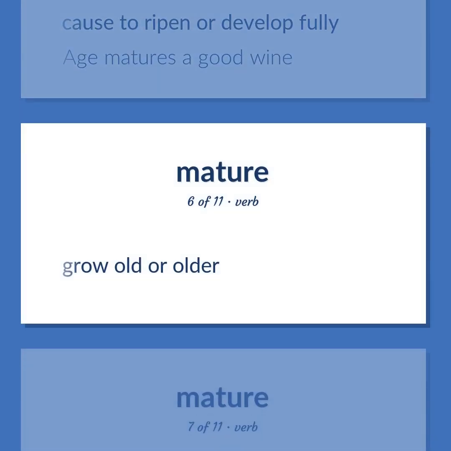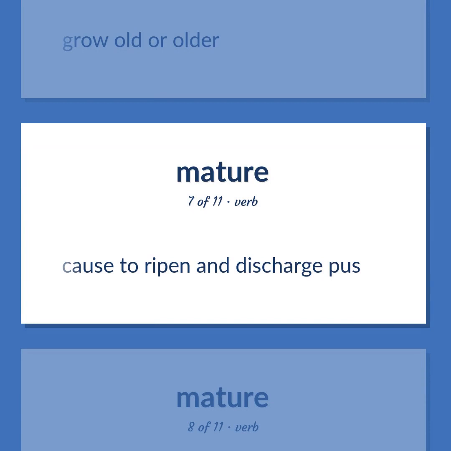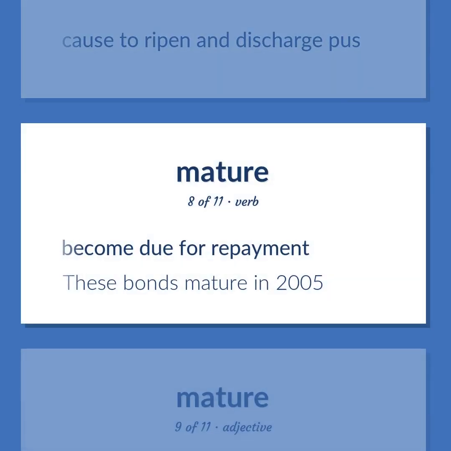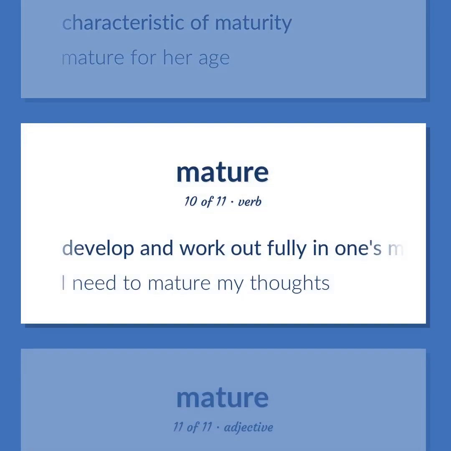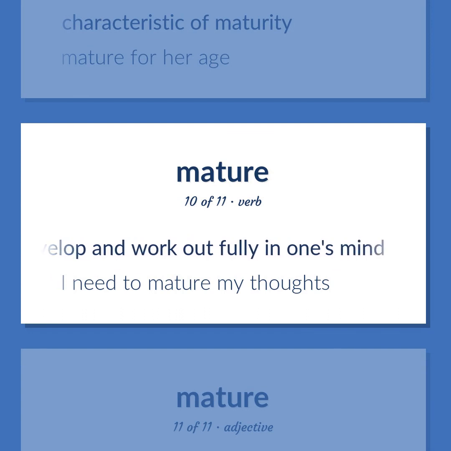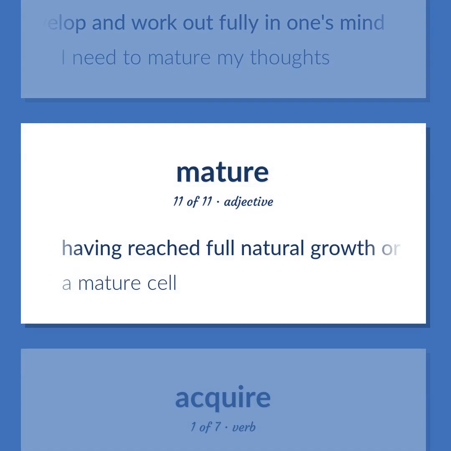Grow old or older. Cause to ripen and discharge pus. Become due for repayment. These bonds mature in 2005. Characteristic of maturity. Mature for her age. Develop and work out fully in one's mind. I need to mature my thoughts. Having reached full natural growth or development. A mature cell.